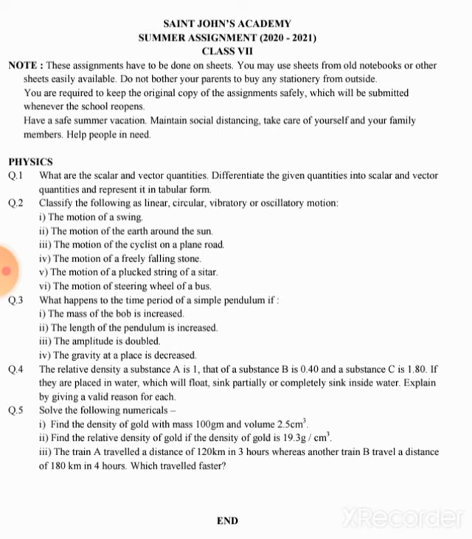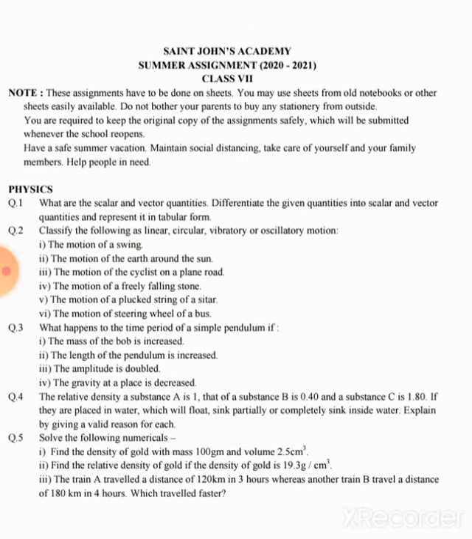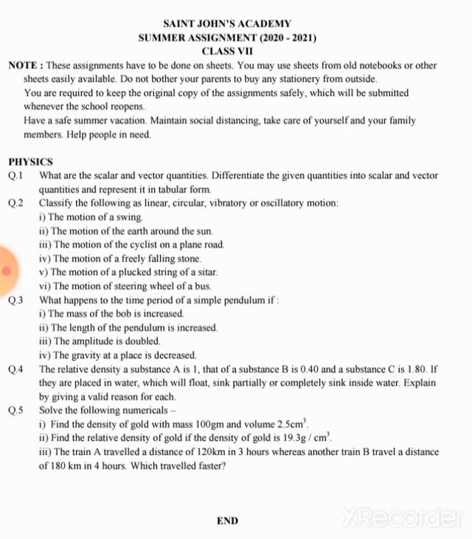Then question number 5, solve the following numericals. Some numericals are there which are based on your chapter. We had already discussed the formulas, like find the density of gold with mass. If you remember the formula of density, mass upon volume, you can easily find out the value. Then question number 2 is also based on relative density, and remember the relative density is the density of a substance divided by the density of water at 4 degrees Celsius. This formula you have to remember, and then you can use it.